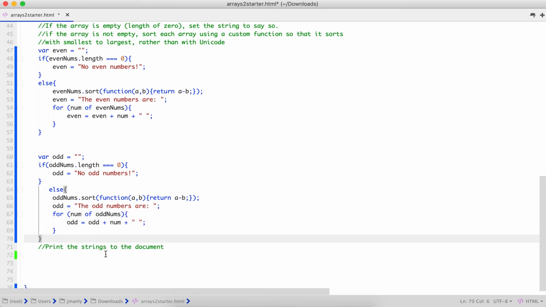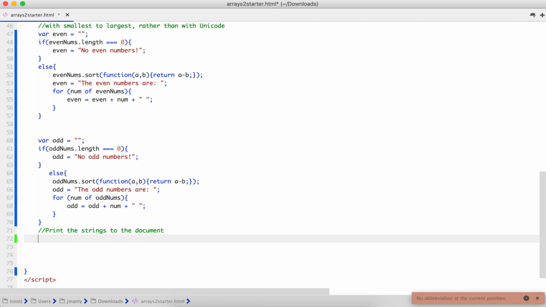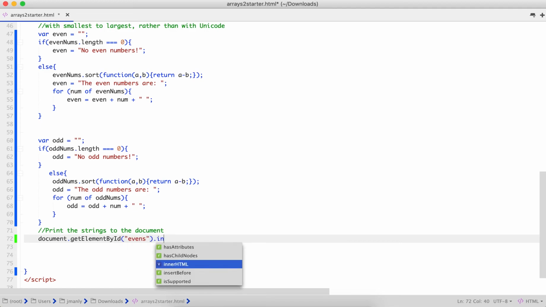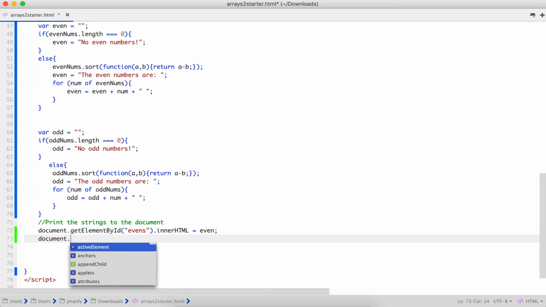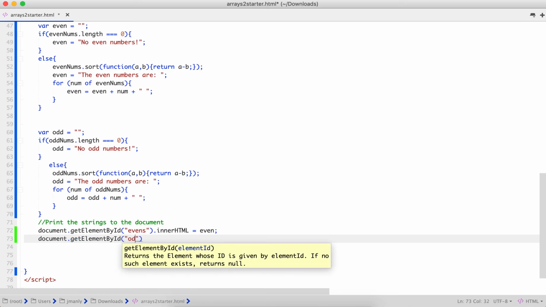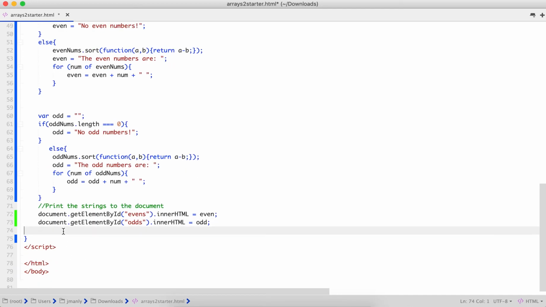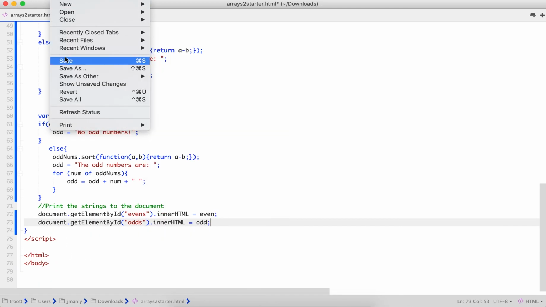All right. And then finally, the last thing we're going to do is what we know how to do already, which is print those to our document. So document.getElementById, the first one is evens, .innerHTML equals even, and then document.getElementById, odds, .innerHTML equals odd. All right, let's clean this up a little. Let's go ahead and save it.